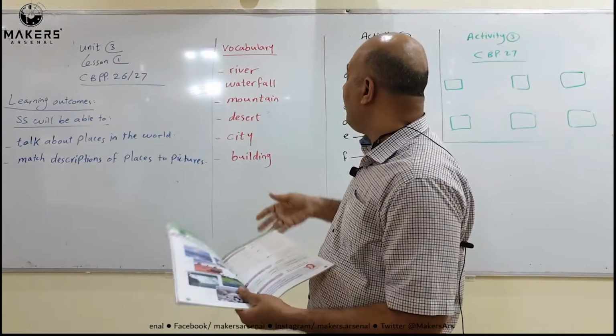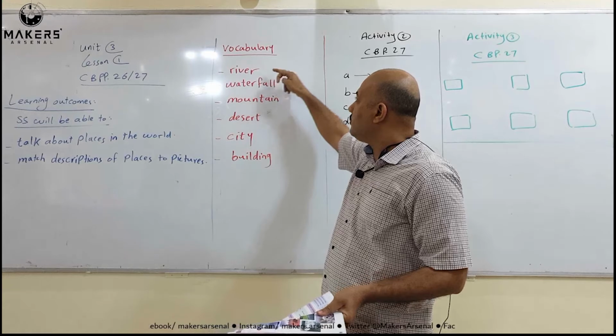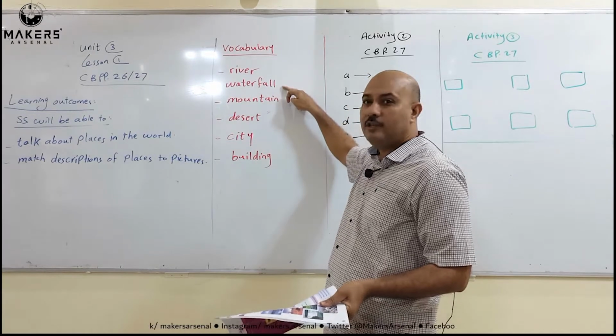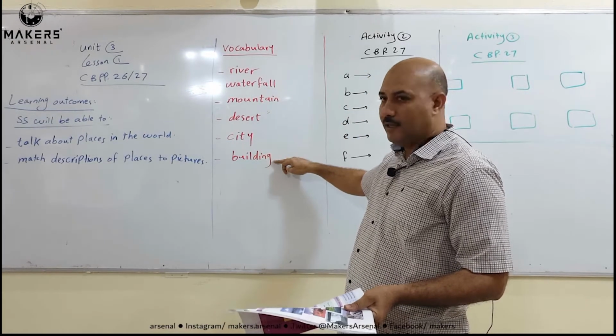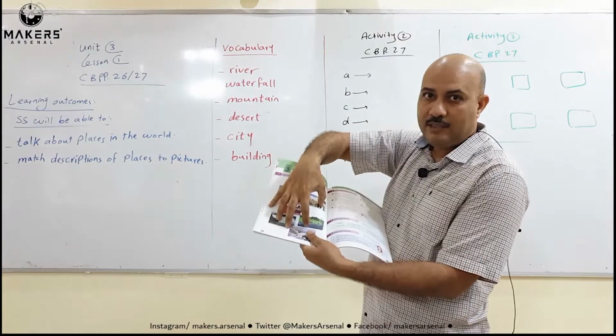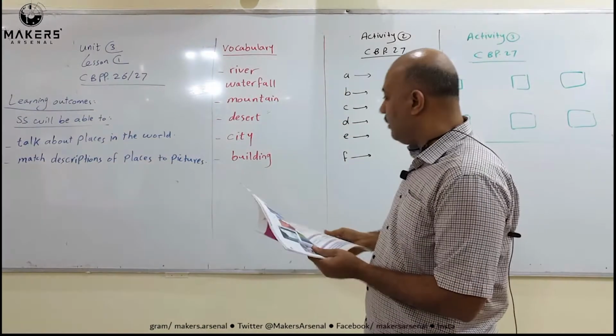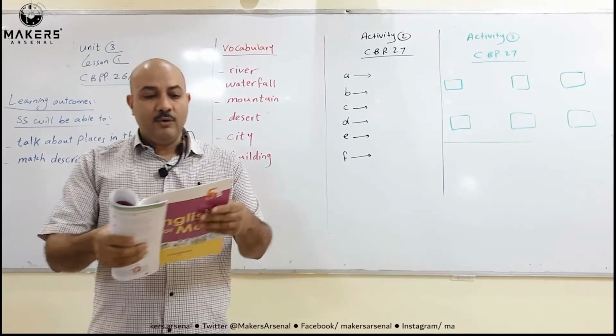Okay? Also, we have here some vocabulary you have to learn in this lesson. The first ones are river, waterfall, mountain, desert, city, building. The meaning of this vocabulary will be here on this page. Okay, let's start now with page 26. Read, look and speak about this.